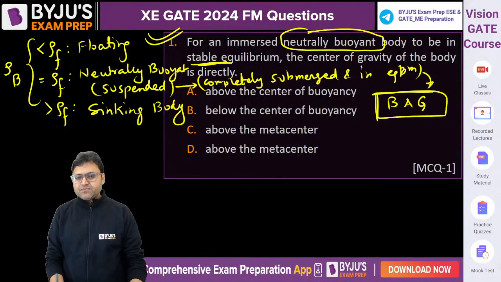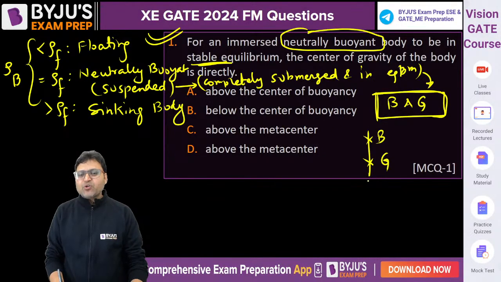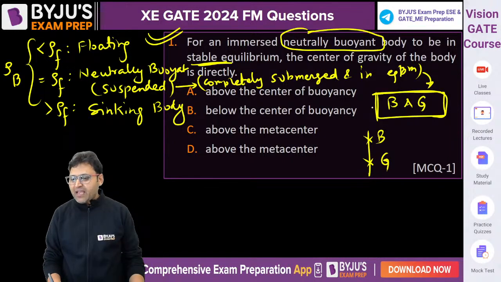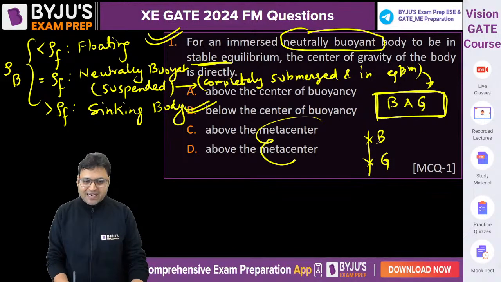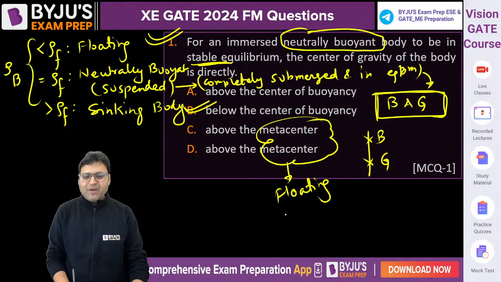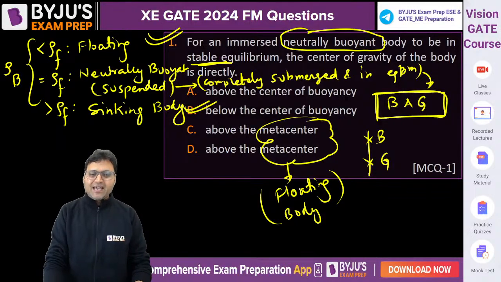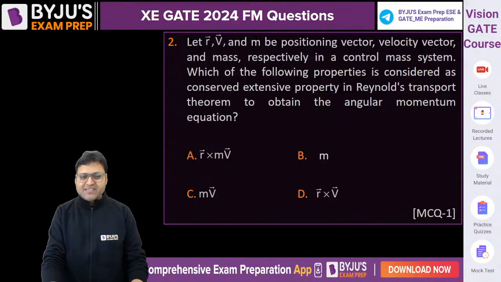So the center of buoyancy must lie above the center of gravity for stable equilibrium of a submerged body. So the center of gravity of the body must lie below the center of buoyancy. Option D is correct. Metacenter comes only in the case of a floating body. The concept of metacenter always comes only in case of a floating body. So C and D cannot be correct. It is option B which is correct.